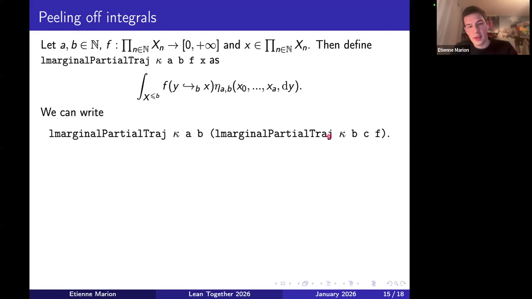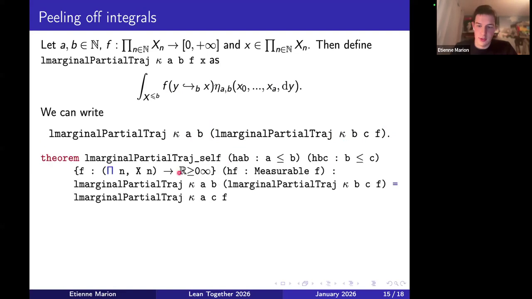So I can integrate f between b and c, and then once I have that, I can integrate between a and b. Writing this in Lean makes sense. And you actually have the result that if you integrate between b and c and then between a and b, it's the same as integrating between a and c. So again, we have nice things that combine nicely.